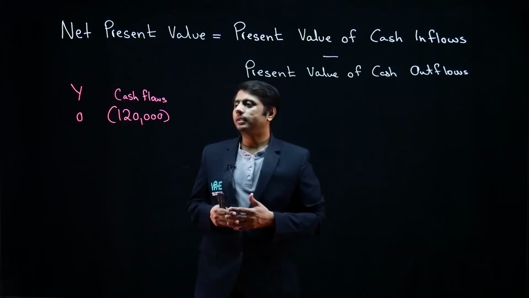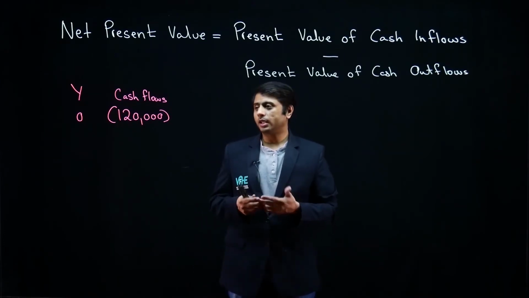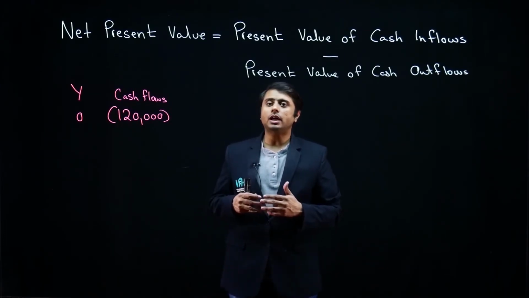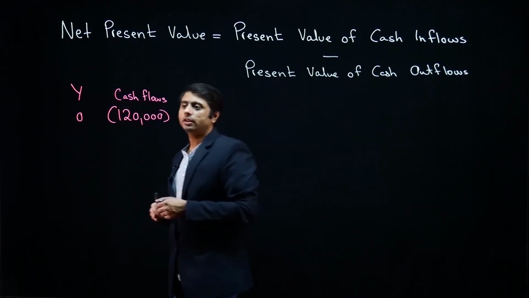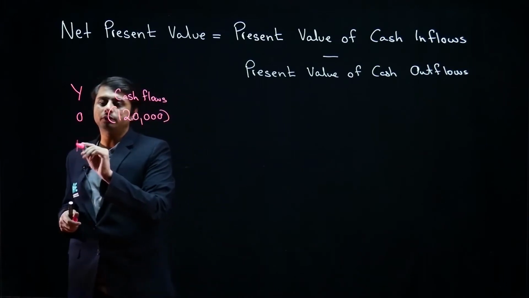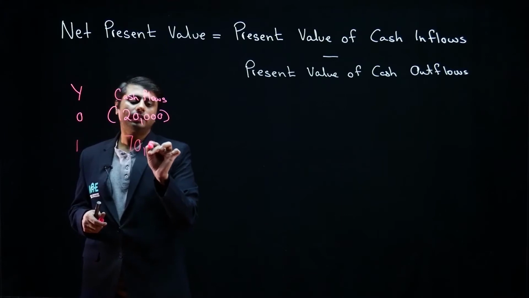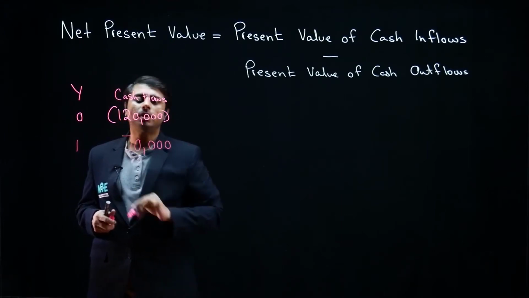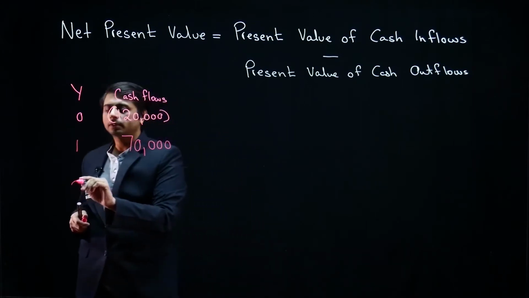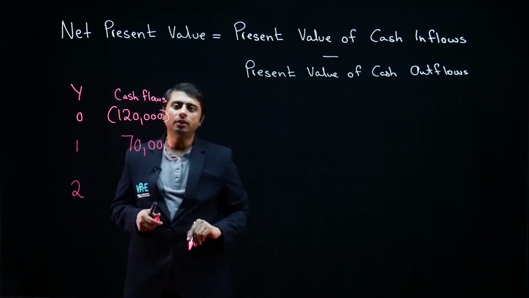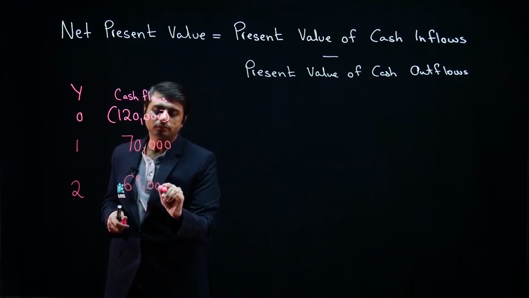So let's assume that a company wishes to decide whether to go for a project which will involve a cash outflow of $120,000 and two cash inflows. The first will be received at the end of the first year, amounting to 70,000, and the second at the end of the second year, amounting to 69,000.